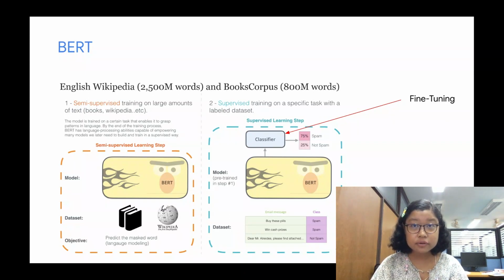In the fine-tuning training, most hyperparameters stay the same as in BERT training, except the final layer. As we can see in the picture, after training the BERT model on a large English corpus, it can be used in a downstream spam classifier task by adding a classification layer on top of the BERT model. Only the parameters of the classification layer are fine-tuned.